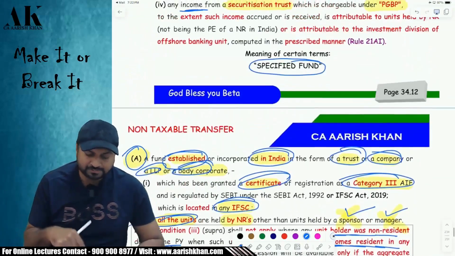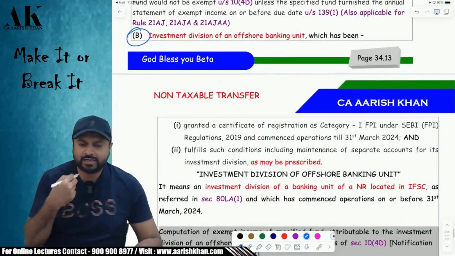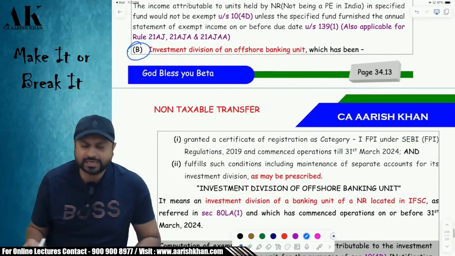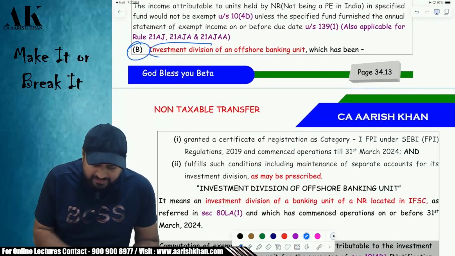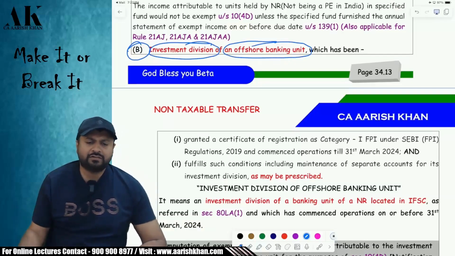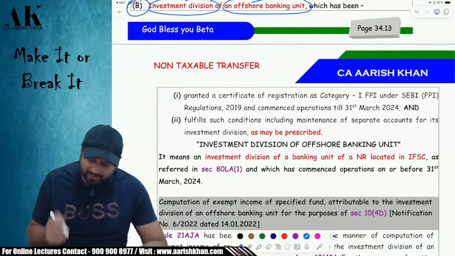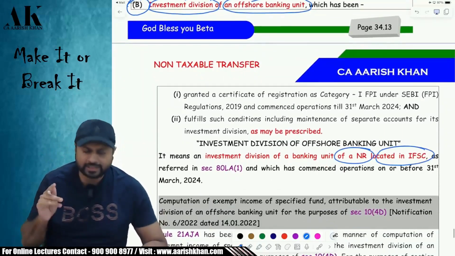This is the first specified fund. Let me talk about the second specified fund. In between, whatever data I'm trying to explain, don't worry. What is the second specified fund? The second specified fund is an investment division of an offshore banking unit. Sir, what is an investment division of an offshore banking unit? It is nothing but an investment division of a non-resident bank which is located in IFSC.